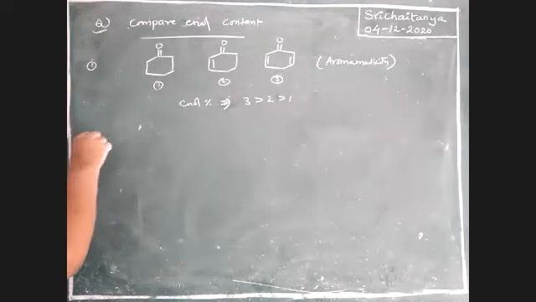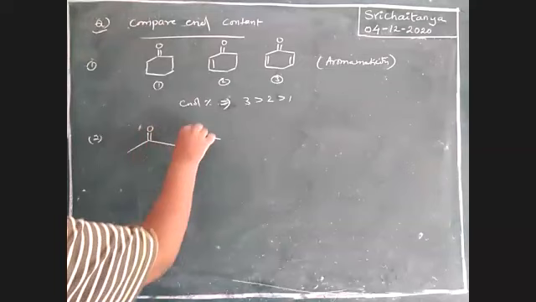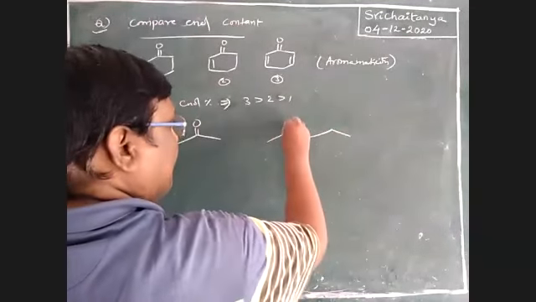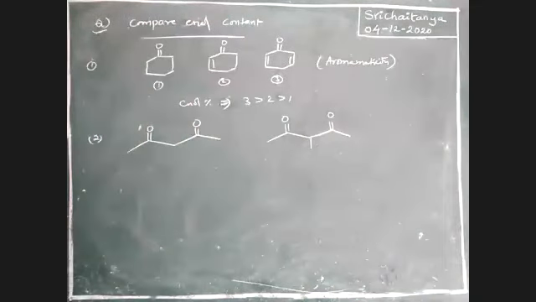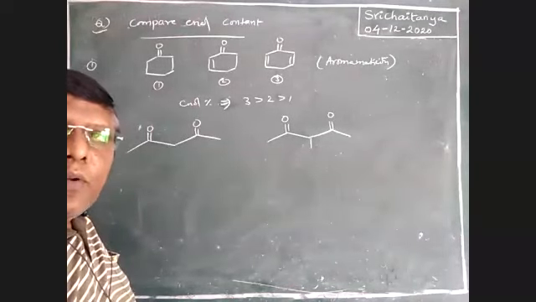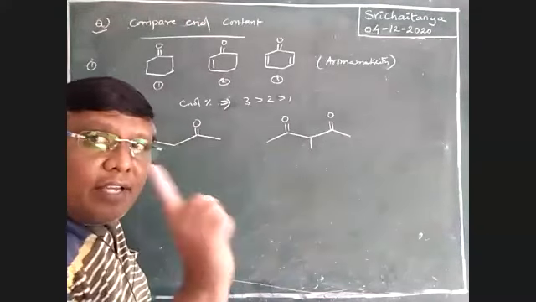Next, tell me this one. Which one has more enol percentage, 1 or 2? Boys, it is just an alkyl group. Please keep in mind.